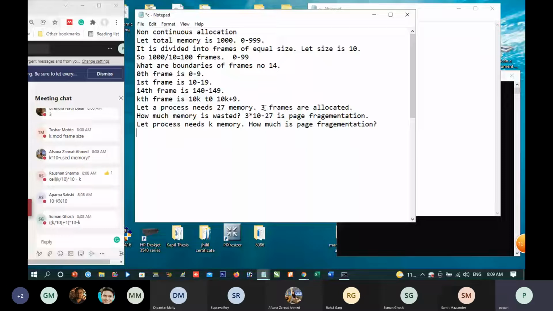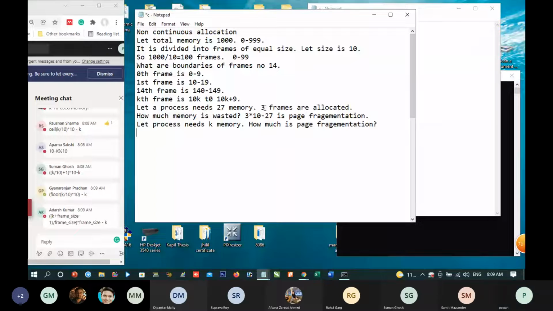Suman, small mistake. What happens if K is 40? Suman. Gyan, wrong. Suppose a process needs 36 memory. What is the floor of K by 10? Wrong, Gyan.